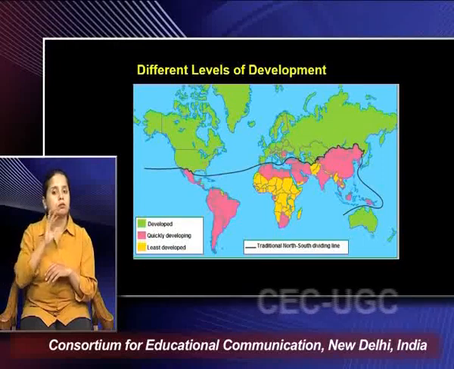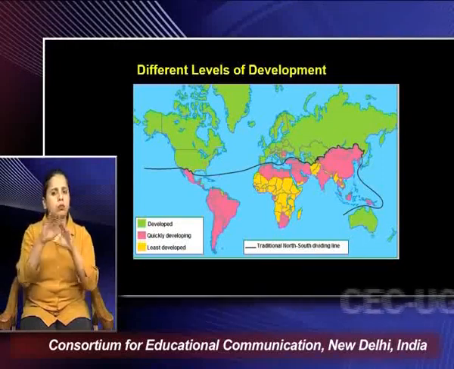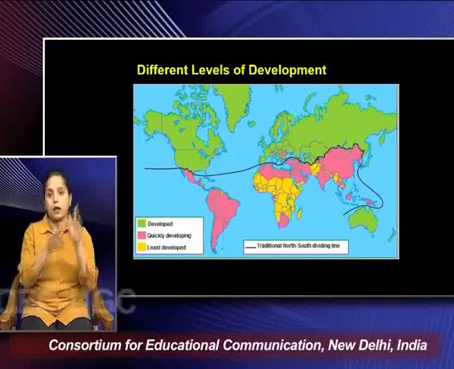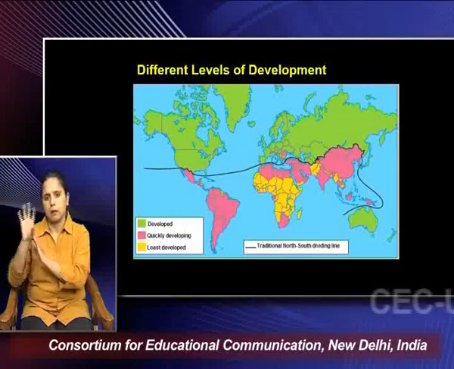And broadly we can classify the world based on their different levels of development into three categories: developed countries, developing countries and the least developed countries. Now if you see the characteristics of regions, say for example the developed part of the world, most of the countries located in Europe, North America, Japan and Australia are basically classified as developed countries. So what are the characteristics of some of these countries?